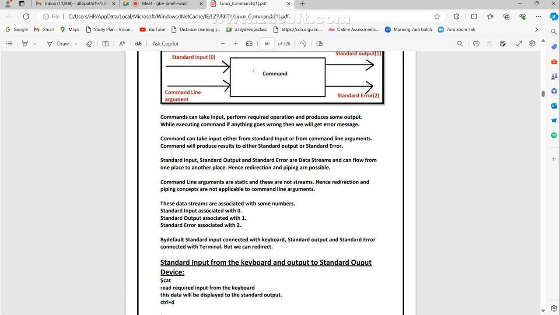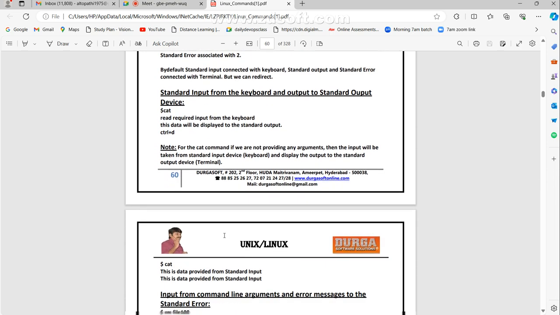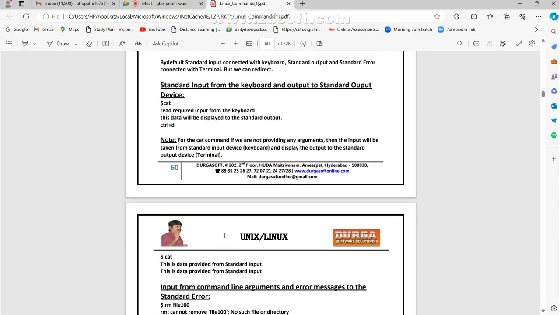Now see, standard input is associated with 0. The data streams are associated with some numbers. Whether you give it or not, it provides the numbers 0, 1, 2. If you want to see those numbers, we'll try that. First, they took one line, cat. They took one line. Yes, see.